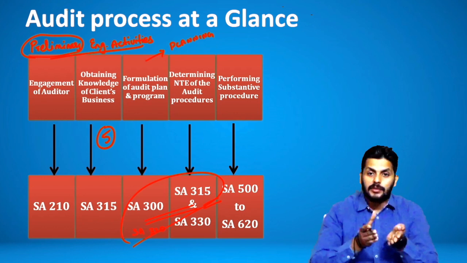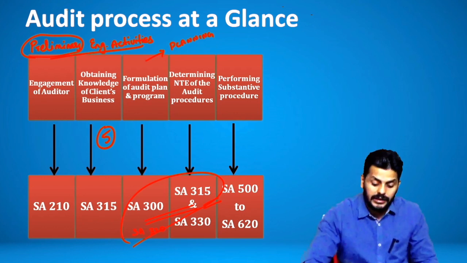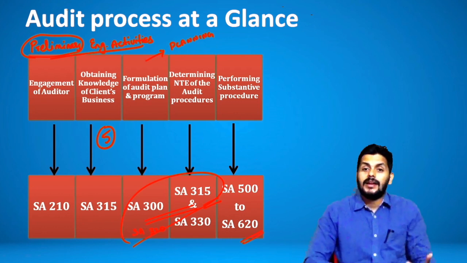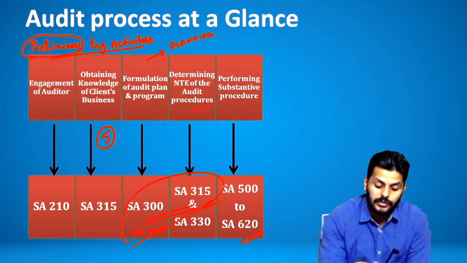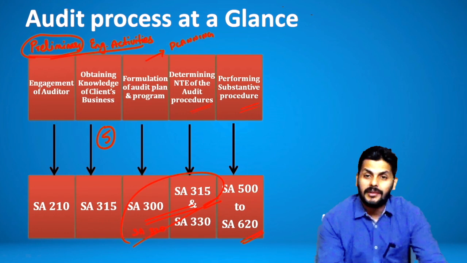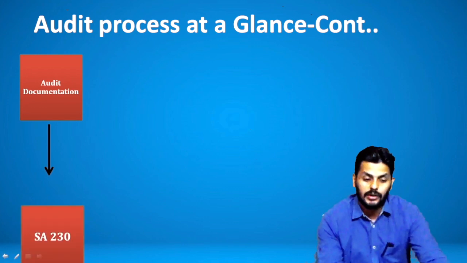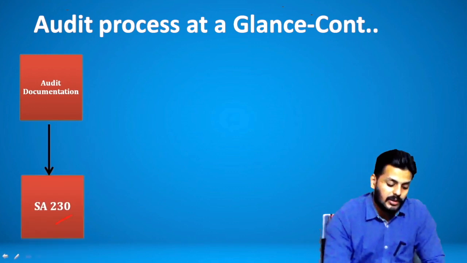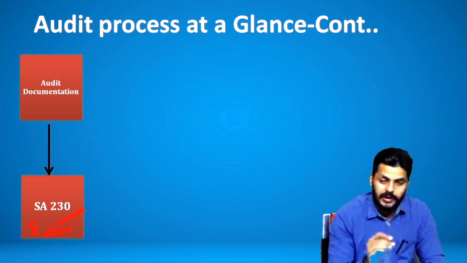The substantive procedures that you perform will be helpful for you to gather audit evidences. So determining the nature, time and extent of audit procedures, performing substantive procedures, and of course the performance stage is not complete without documentation, right? So let's continue. Step number 7 is looking at documentation. Standard number 230 and also other standards here prescribe documentation.